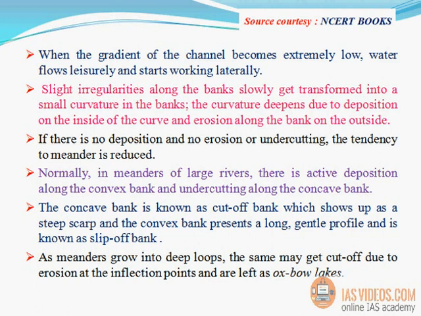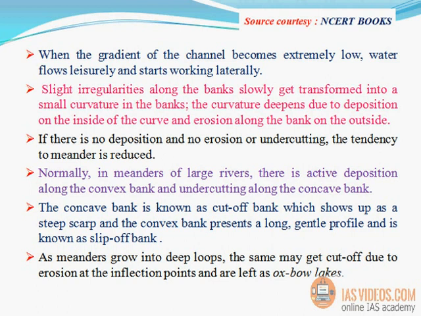Normally, in meanders of large rivers, there is active deposition along the convex bank and undercutting along the concave bank. The concave bank is known as the cut-off bank, which shows up as a steep scarp, and the convex bank presents a long, gentle profile and is known as the slip-off bank.